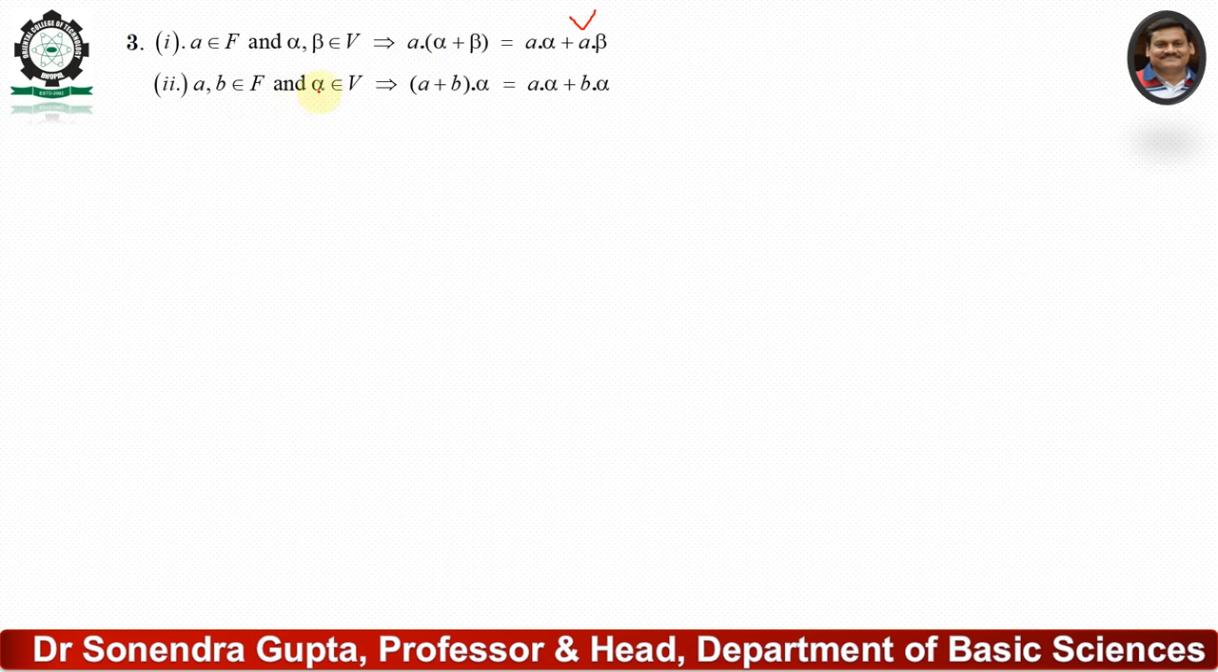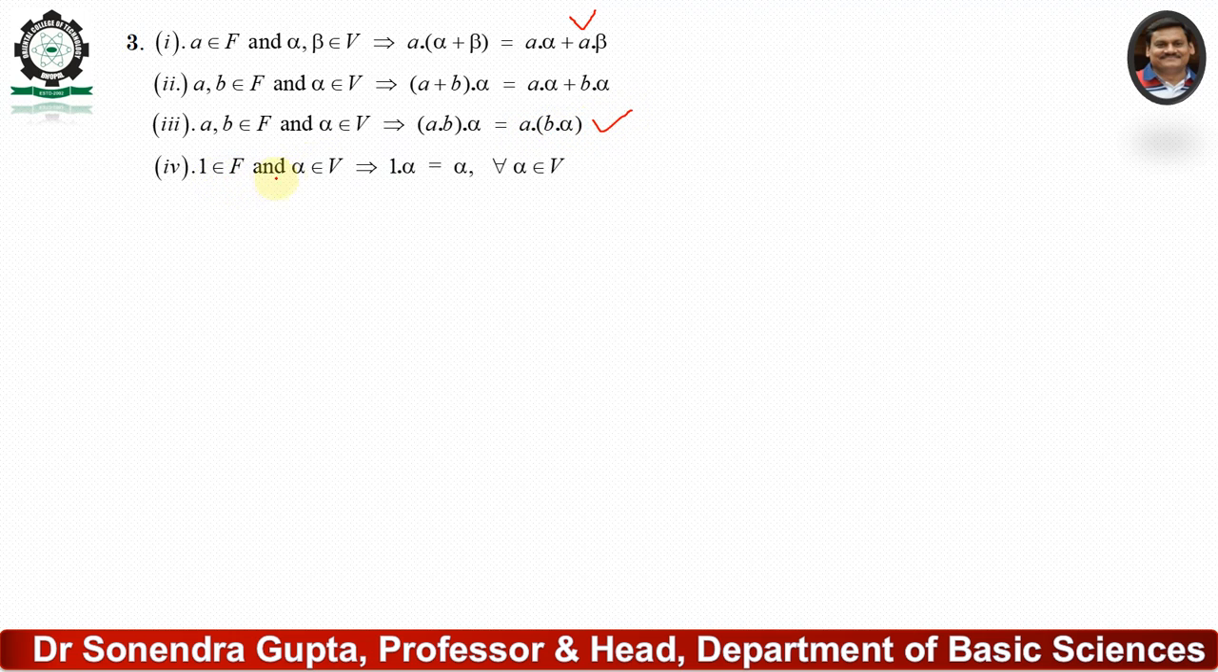Second, if a, b belong to F and alpha belongs to V, then (a plus b) dot alpha equals a dot alpha plus b dot alpha. Third, if a, b belong to F and alpha belongs to V, then (a dot b) dot alpha equals a dot (b dot alpha). It is also called the scalar multiplication property. And the last, if 1 belongs to F and alpha belongs to V, then 1 dot alpha equals alpha, where 1 is called the unit element. If these properties are followed by the vector set V of F, then it is called the vector space.